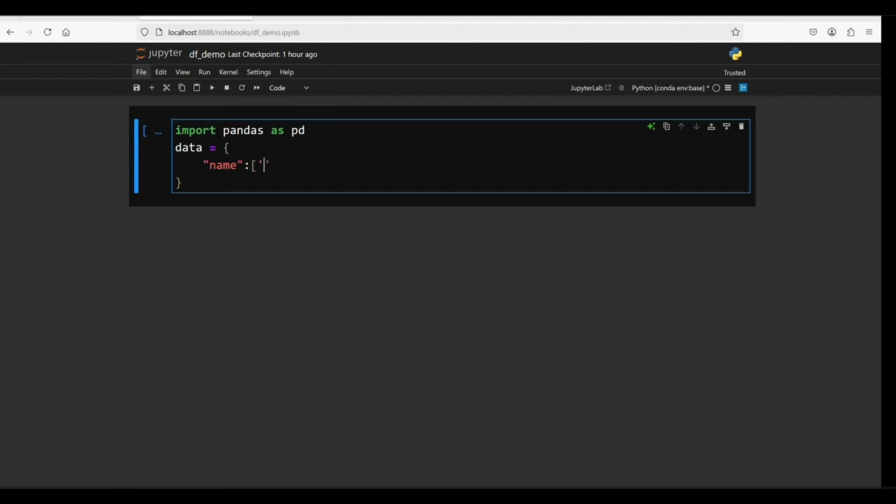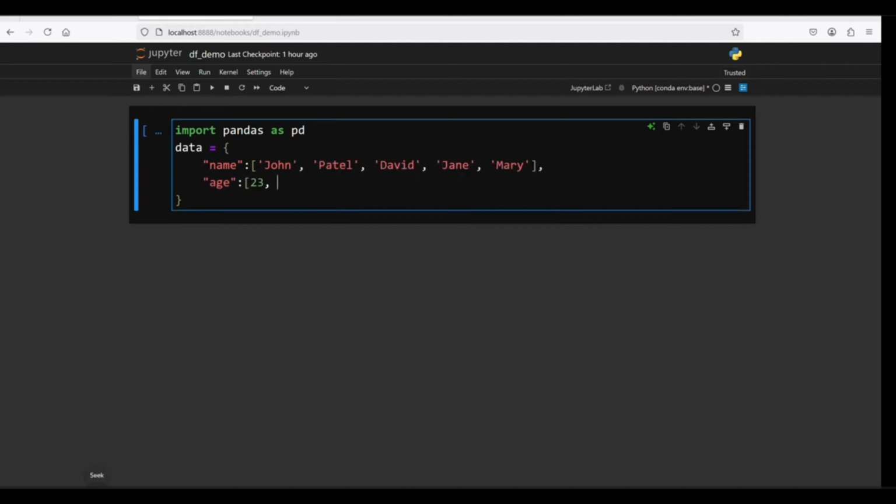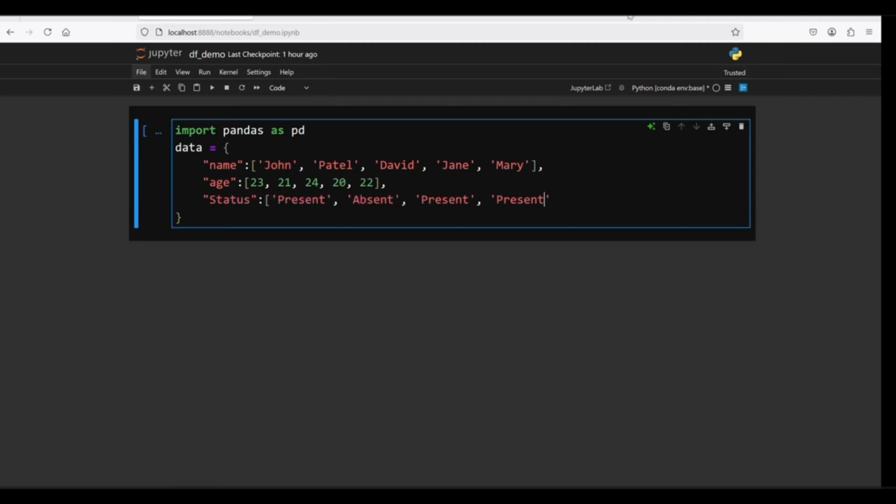This is a list of names. So we come up with a list of names there, and then age, another key, and a list of ages for 1, 2, 3, 4, 5 individuals. Then we also have a list of status.